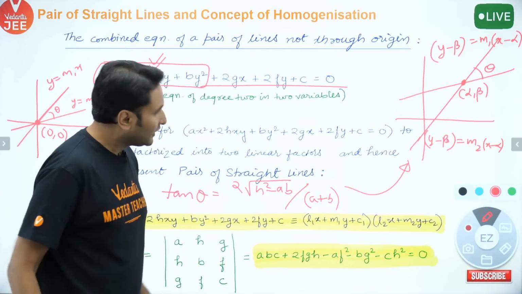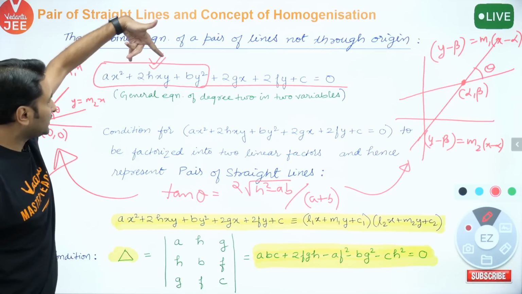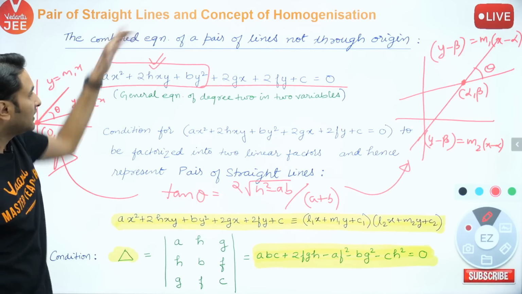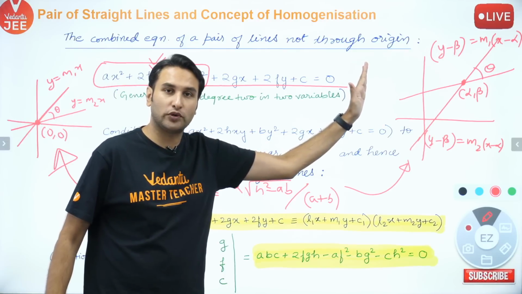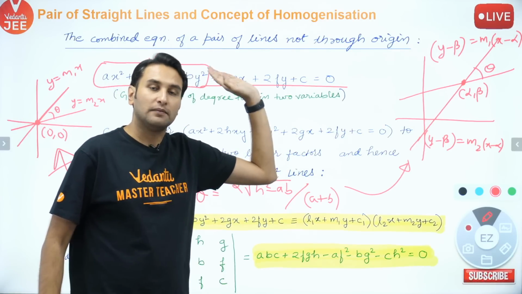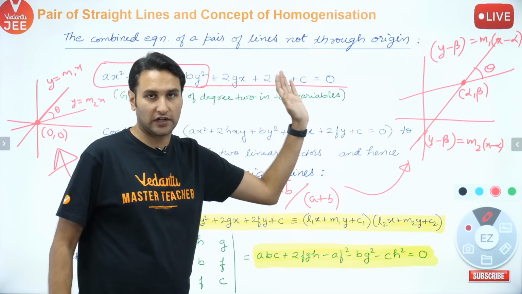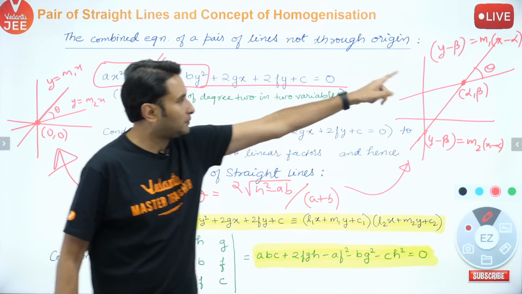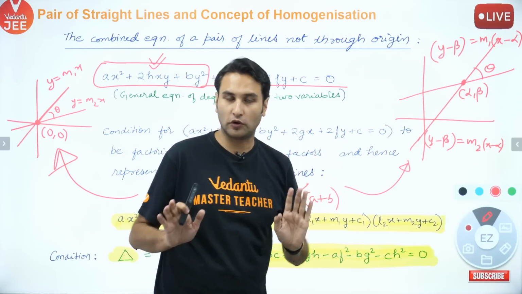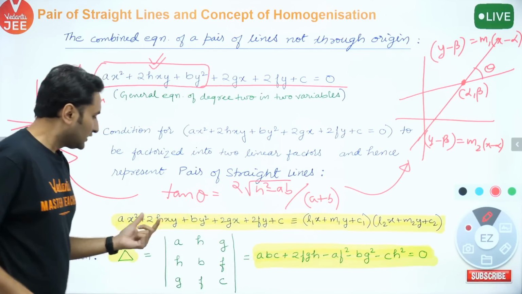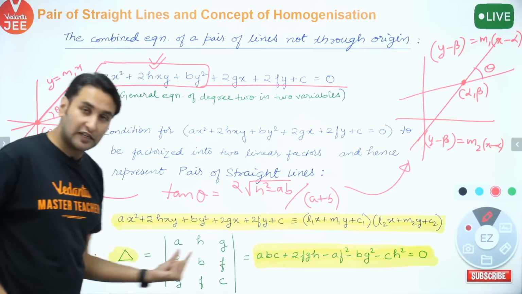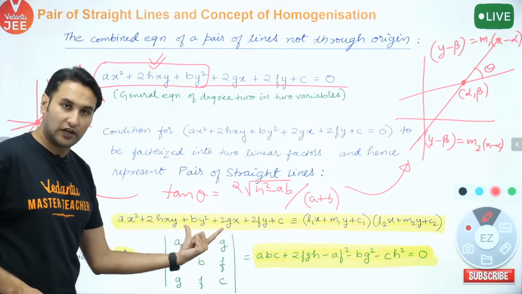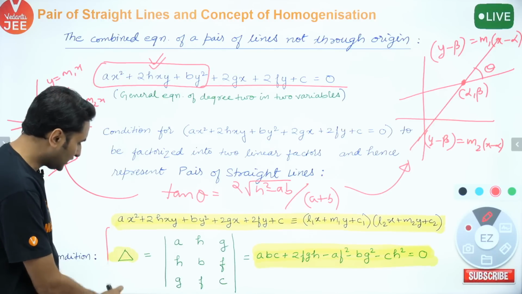Okay, so let me tell you again, till now we studied homogeneous equation of degree 2 in 2 variables. It is a general equation in degree 2 in 2 variables. It may also represent a pair of straight lines, but this time they will not pass through origin, they will pass through some other point. Just remember this much, ठीक है? But will it always represent a pair of straight lines? No, it will only represent a pair of straight lines under this condition.